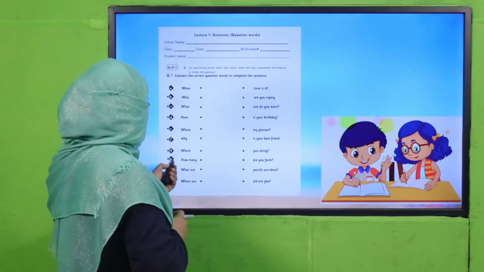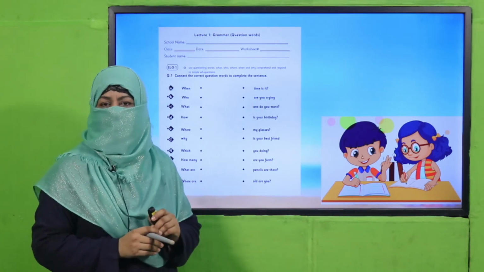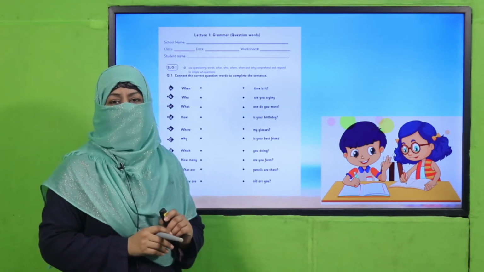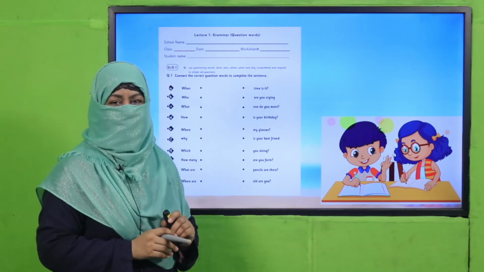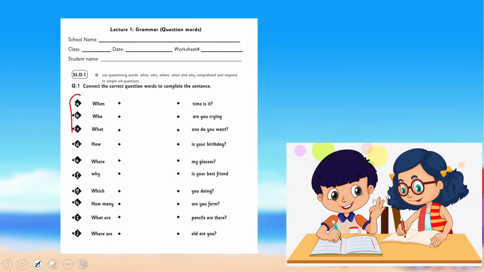And here is a worksheet, my dear fellow teachers. This worksheet, lesson plan, and PowerPoint presentation links are given. You may click it, download it, and kindly provide a printed worksheet to students for practice. And my dear children, what you are going to do? These are the question words. You have to join them with their correct expressions.